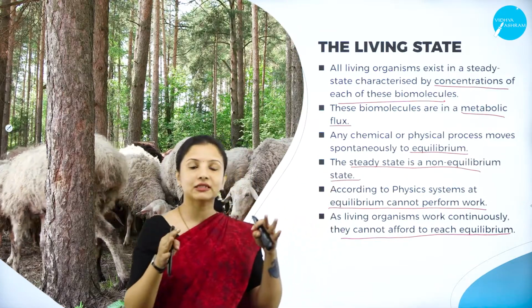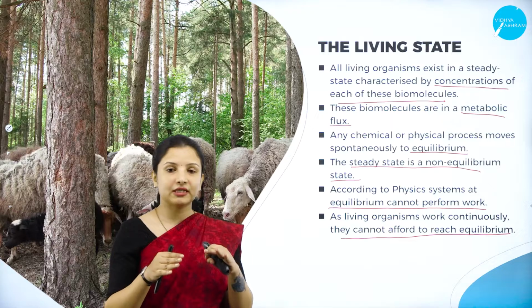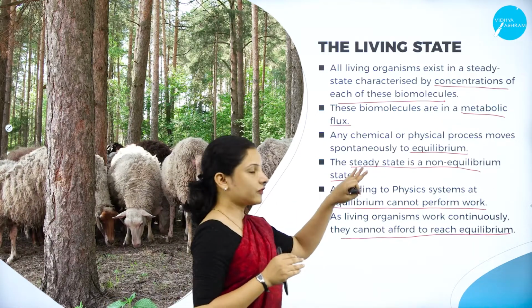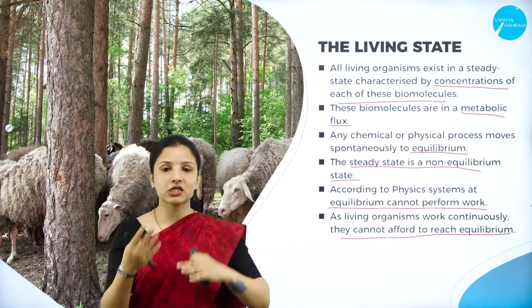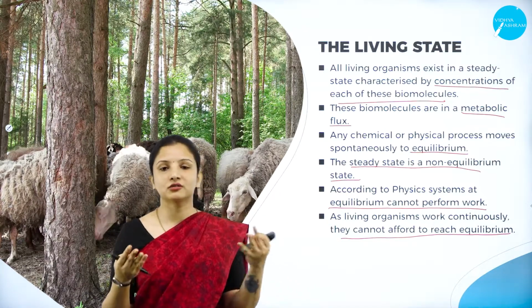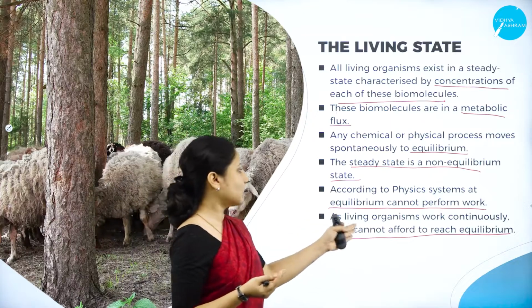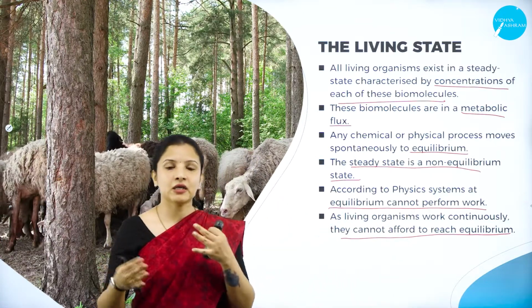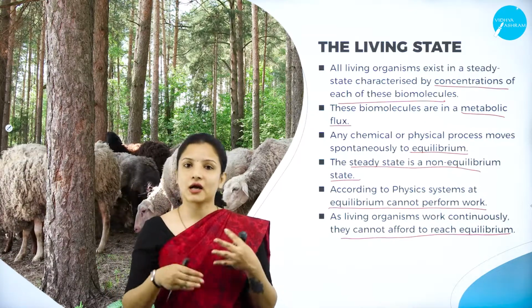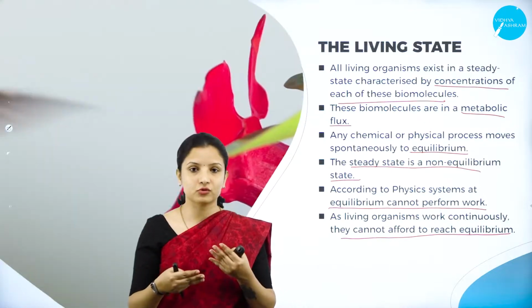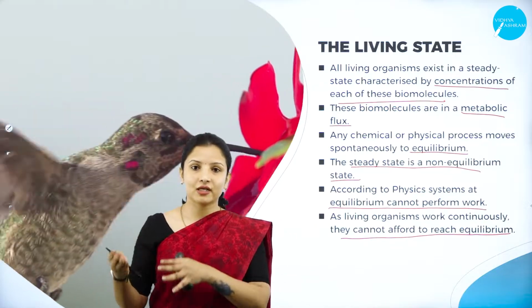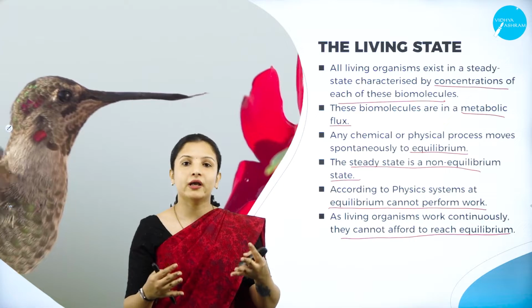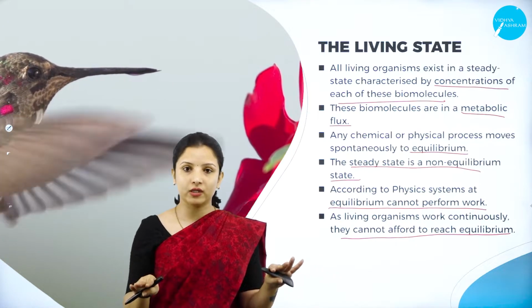It is in a steady state. What kind of steady state? A steady state which is non-equilibrium. Why is it non-equilibrium? Because if it reaches equilibrium, then the organism is not in a living steady state. All living organisms work continuously, because until we die, the various reactions occurring in our body are a continuous process. It will never stop. Only at death will it stop, right? Until then, it is a continuous process wherein it will never acquire an equilibrium state.